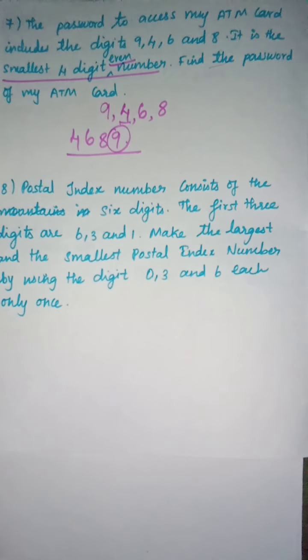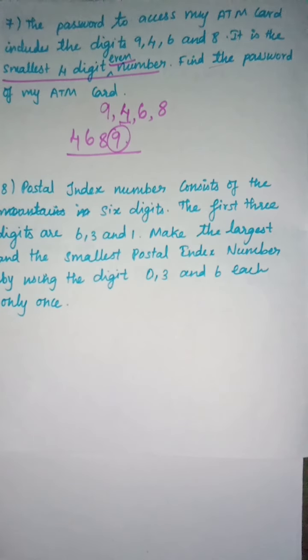Where all have you seen it? For example, verification code. You know that verification code. While seeing that verification code only, your mobile will be entered into some software. If you want to log in to a new account, a PIN number will be given to you. If you apply that PIN number, then only your mobile or laptop will be secured, or we will be able to enter into that system.